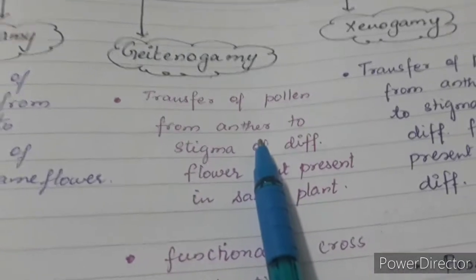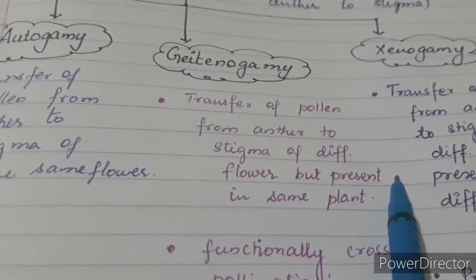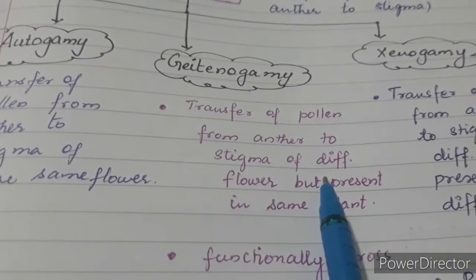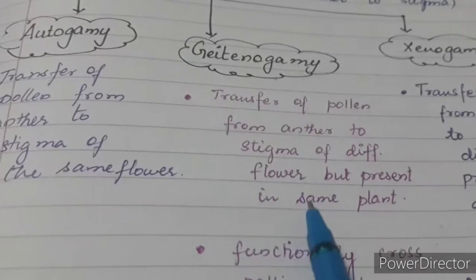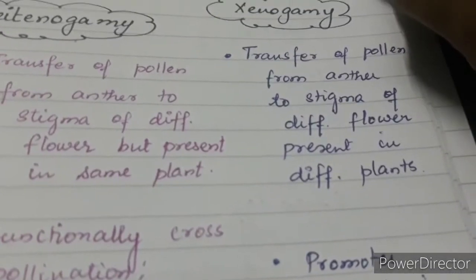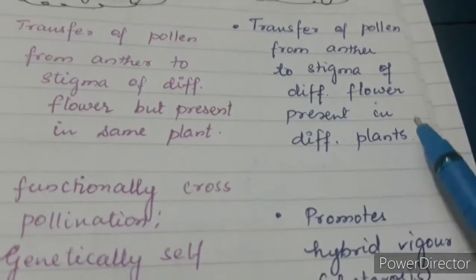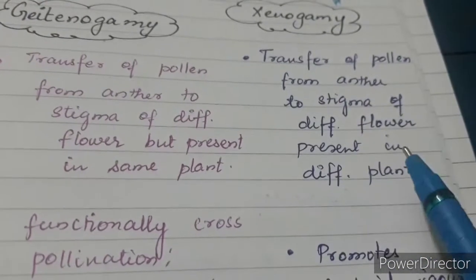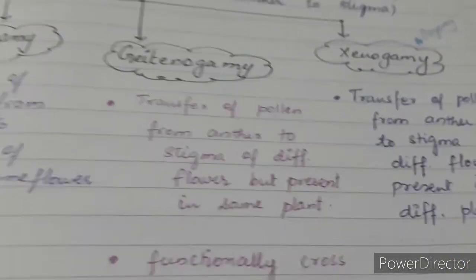What about geitonogamy? It is the transfer of pollen from anther to stigma of a different flower, but both flowers are present in the same plant. When it comes to xenogamy, which can also be referred to as allogamy, the transfer of pollen happens between two different plants of the same species. That means from one plant to another plant the pollen is transferred.